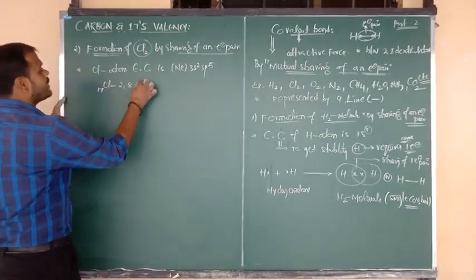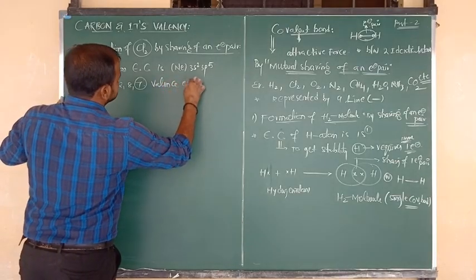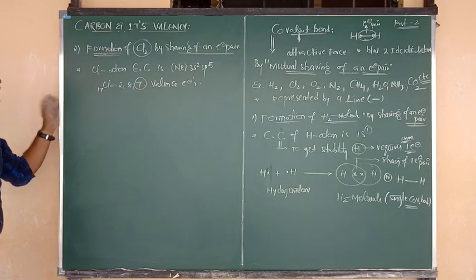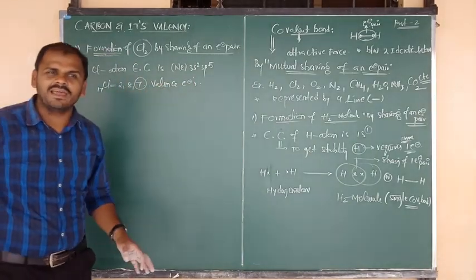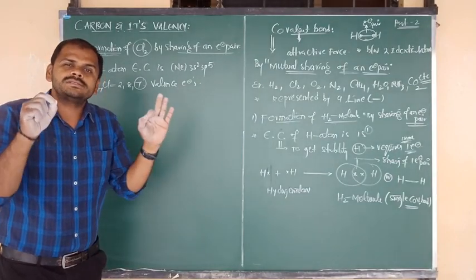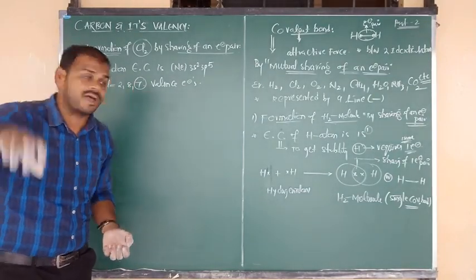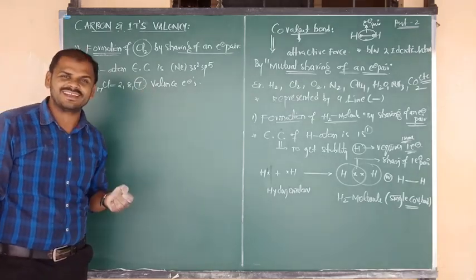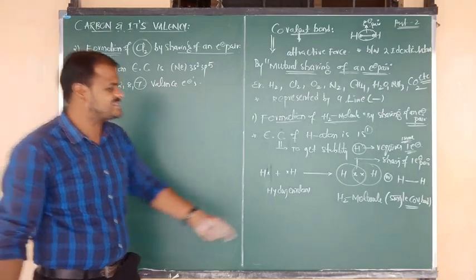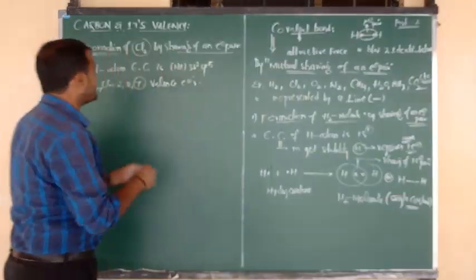So for chlorine atom, in the outermost shell how many valency electrons are there? 7 valency electrons are there. But due to the presence of 7 valency electrons, 100% we can say that it is an unstable configuration. Because stable means it should contain 8 electrons, but here only 7 electrons are there. So it requires one more extra electron, same like this. H atom requires one more electron. Here also same thing.